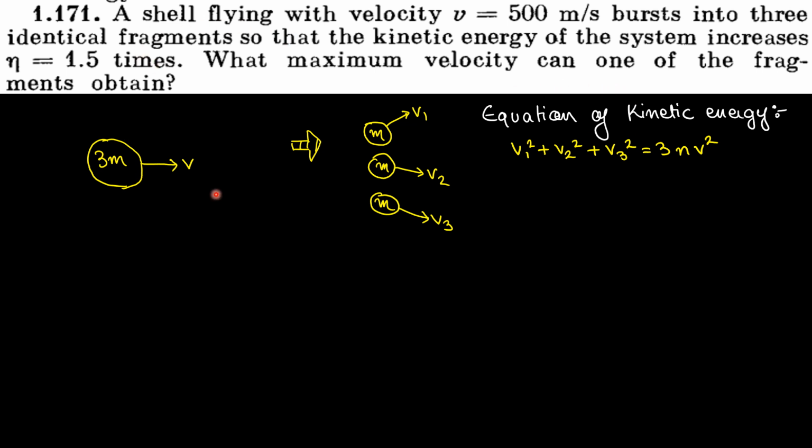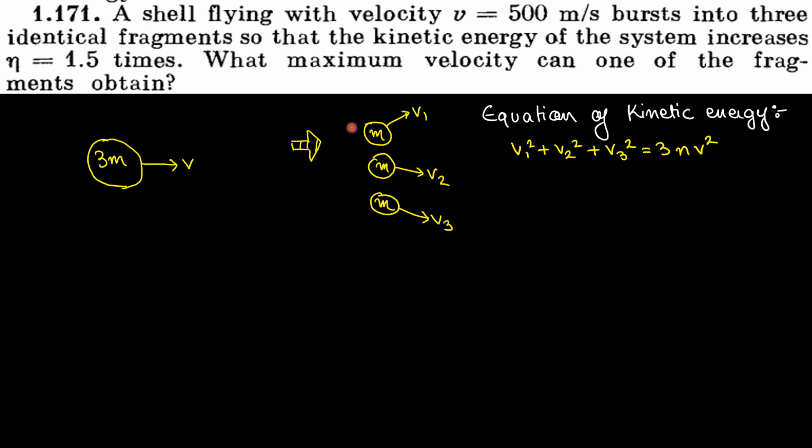What other equation can I apply? I can apply conservation of momentum, because there is no external force acting on the system, so the initial momentum equals the final momentum. Although some explosive energy was used to increase the kinetic energy of the particles, the explosive force was internal. If one mass increases its velocity in one direction, an equal and opposite increase happens in the other direction.